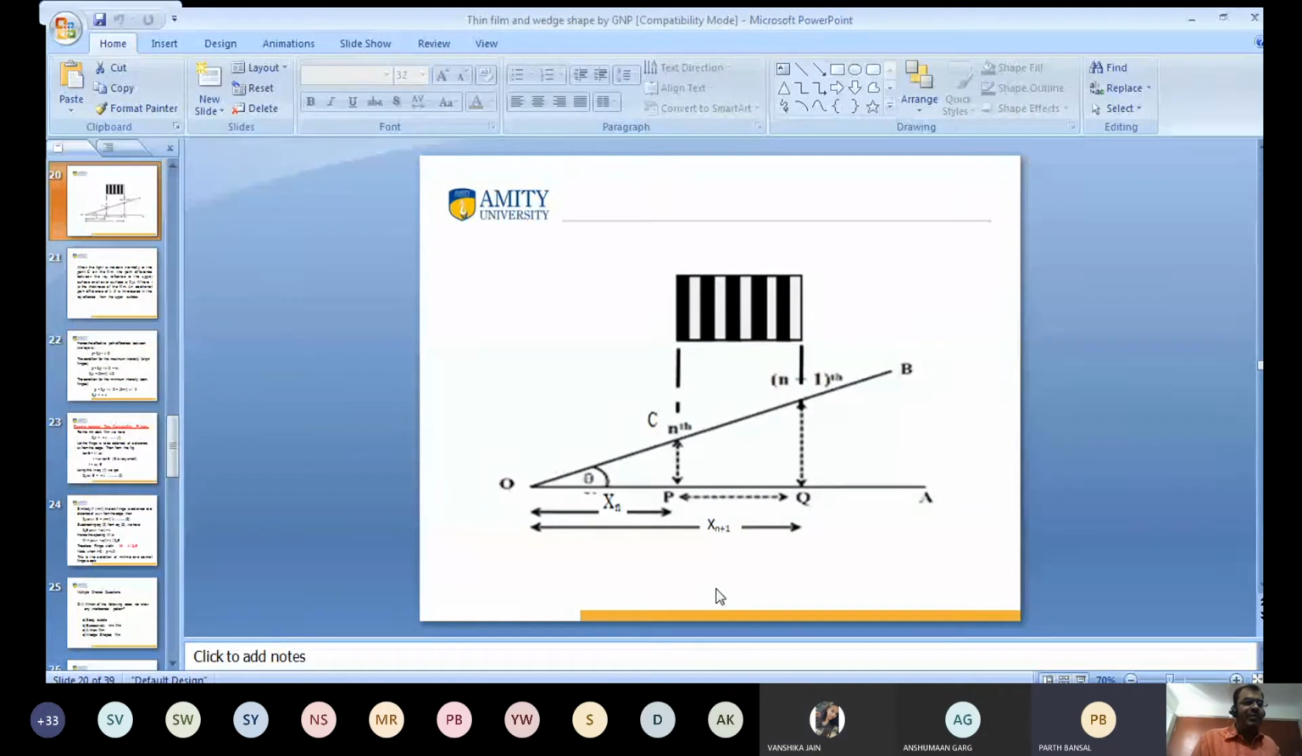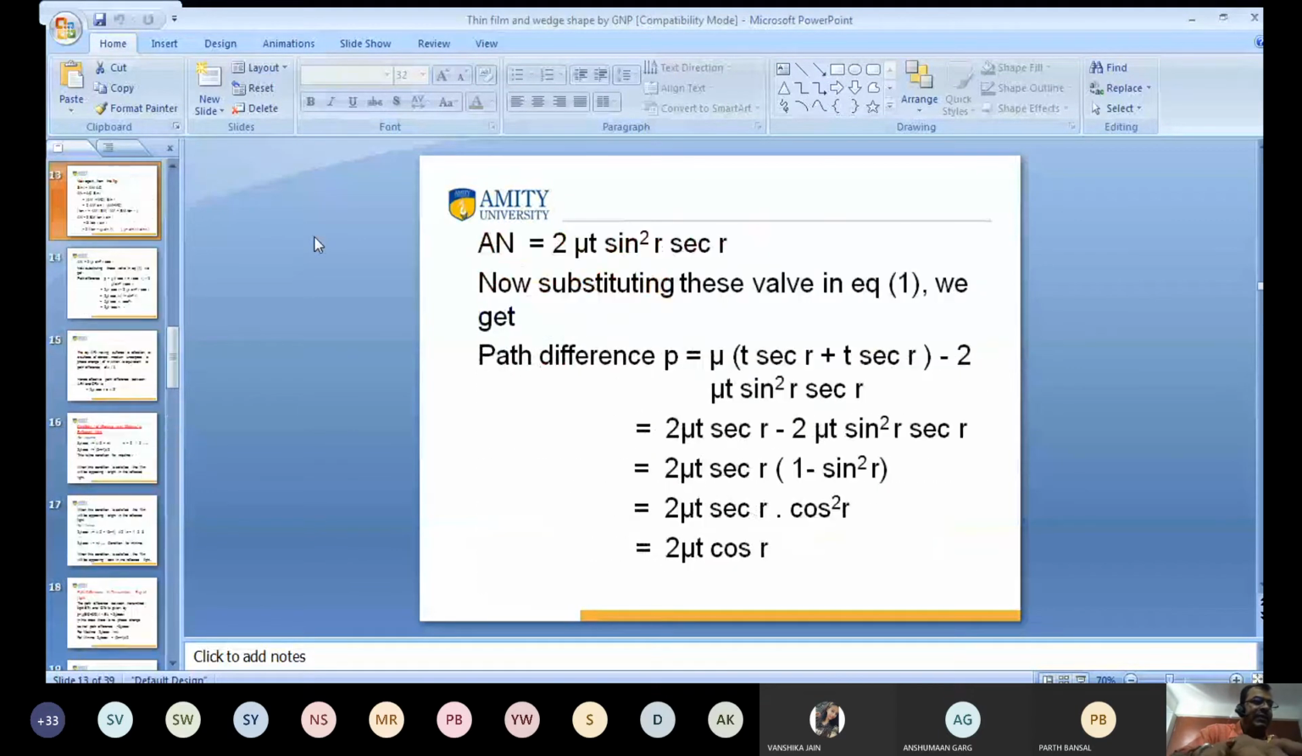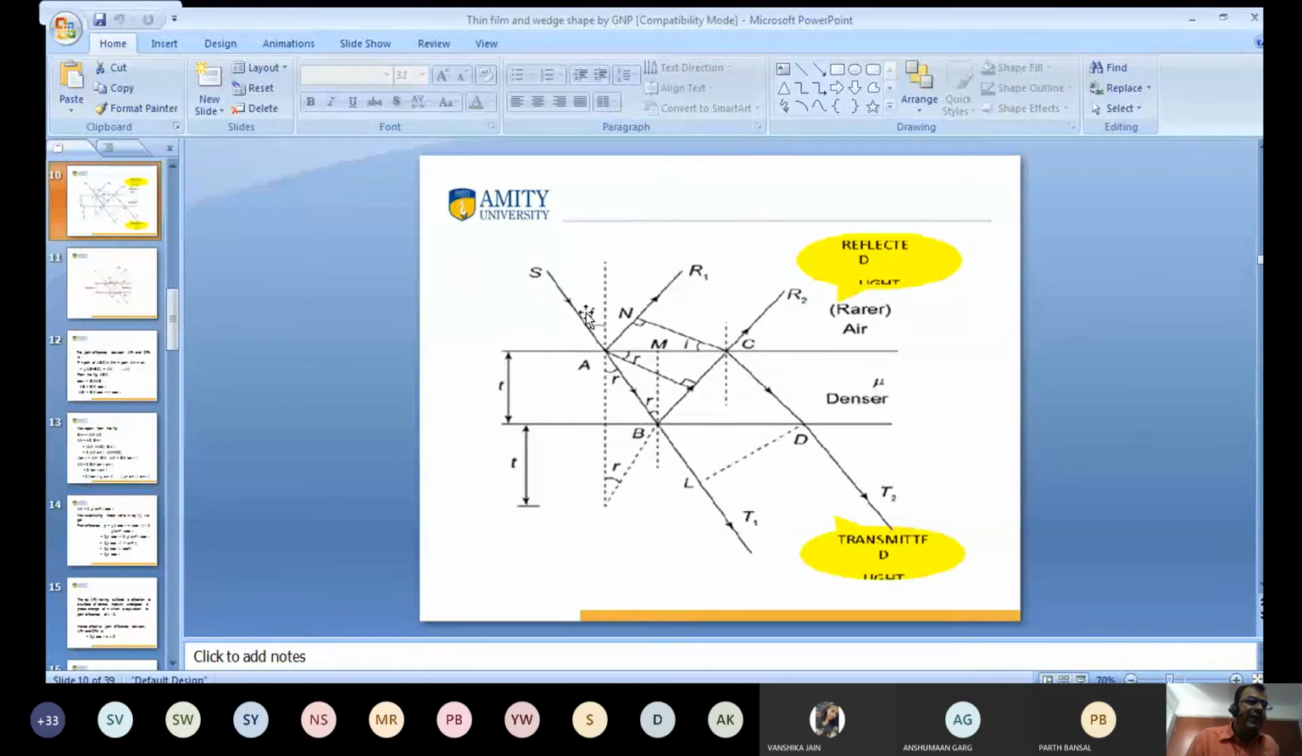Yes, I will repeat it, no problem. You already know how to calculate this. You have seen this reflective layer. The effective path difference between the two reflected rays of light from the two surfaces is 2 mu t cos r. You know this very well.